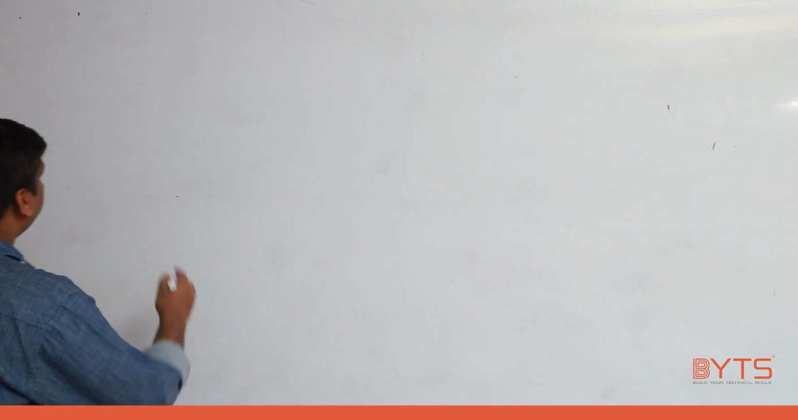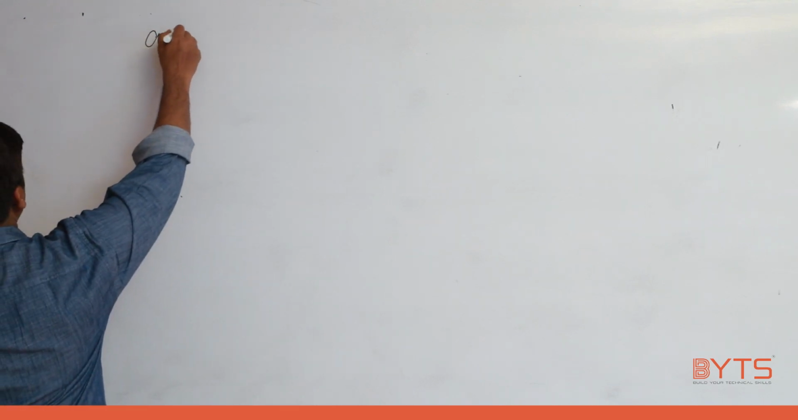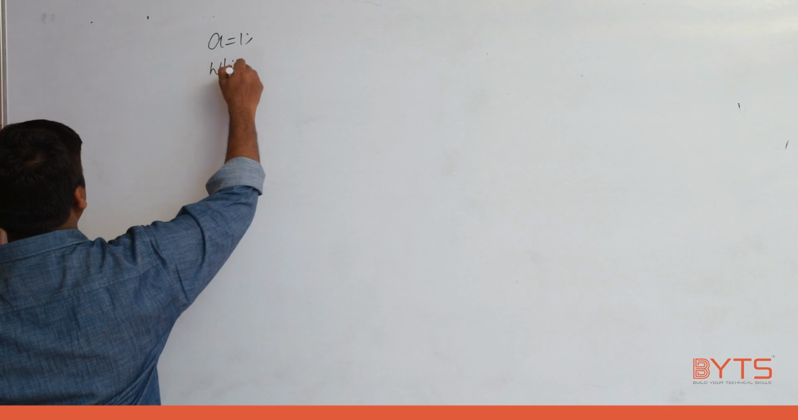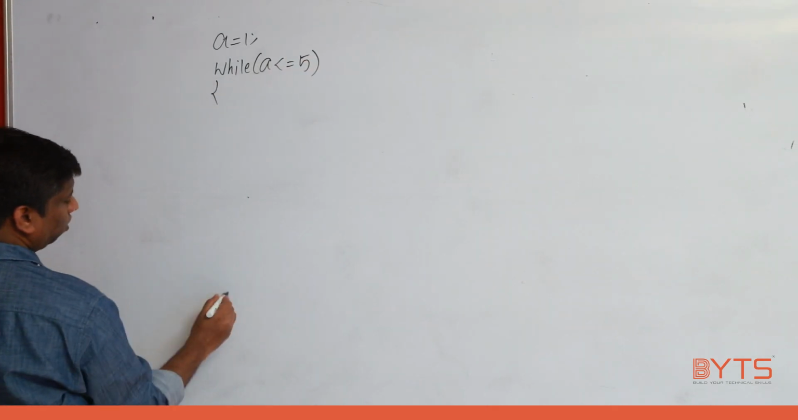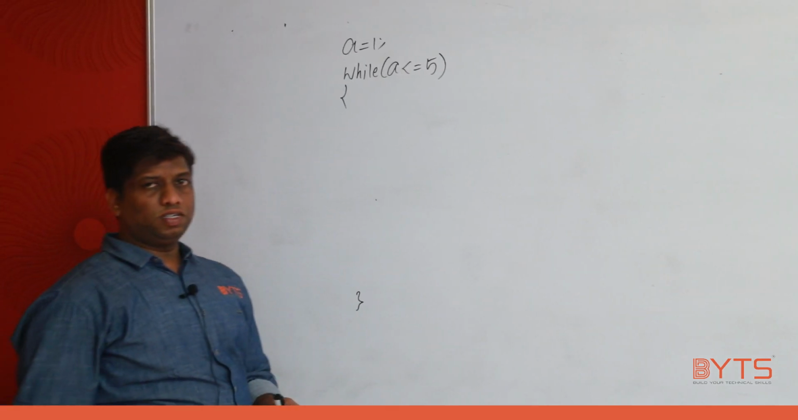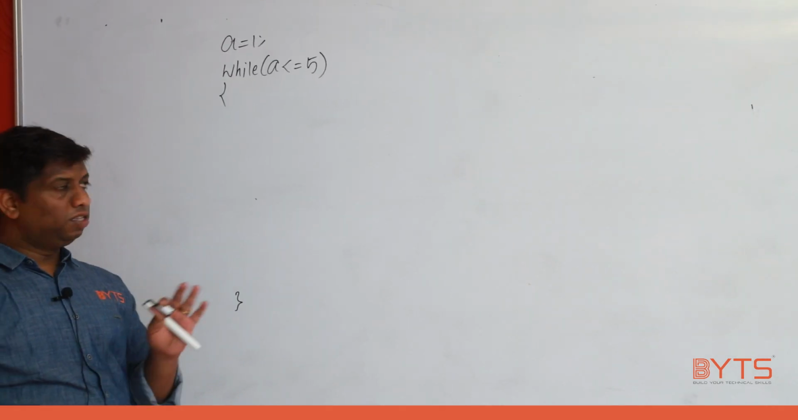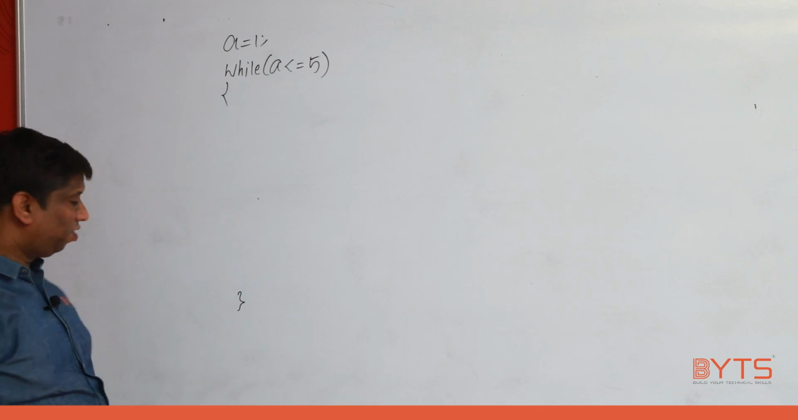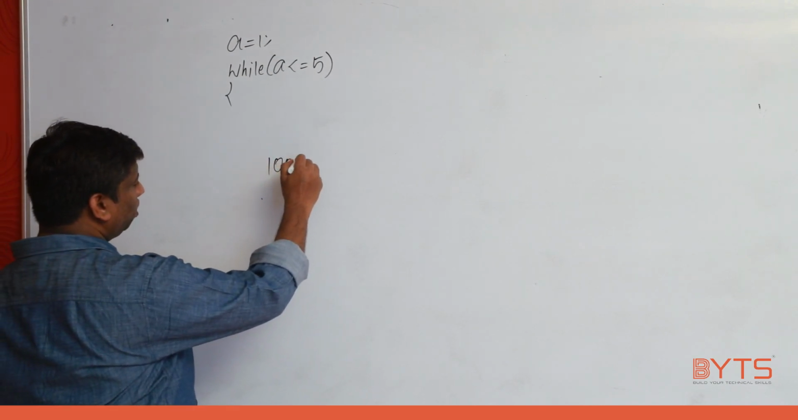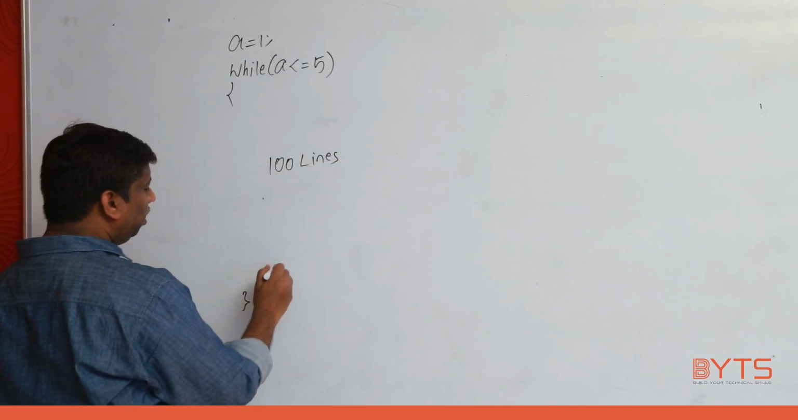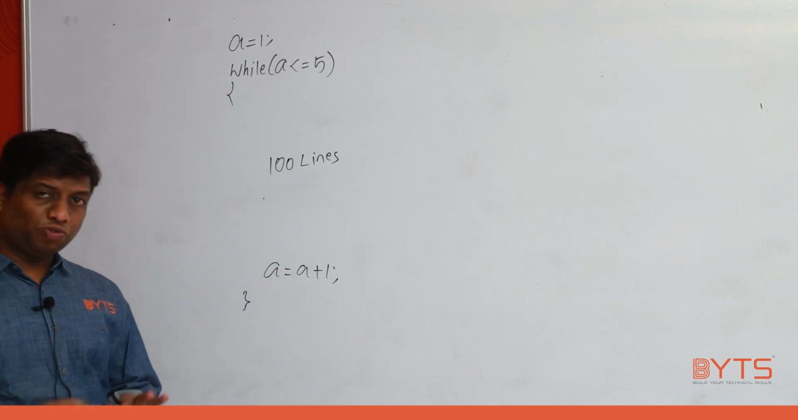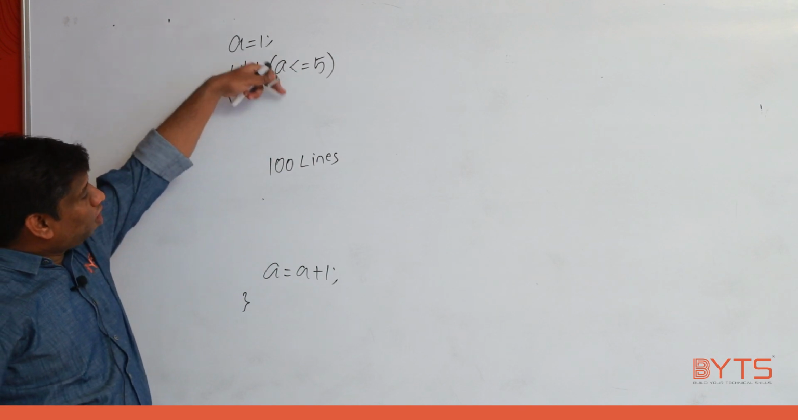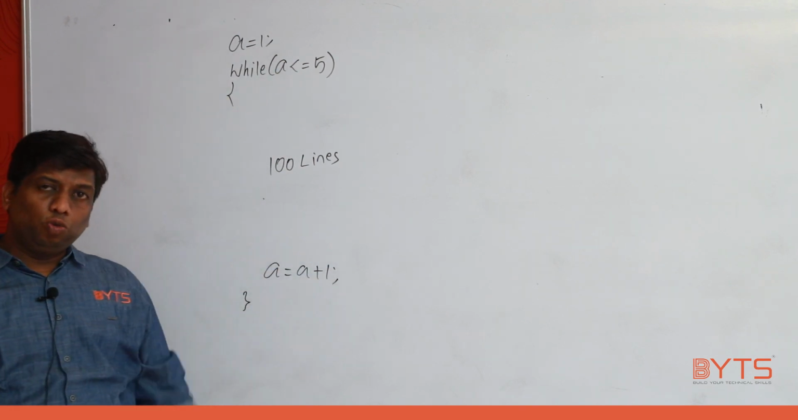I'll give you one question. Try to understand. A is equal to 1, while a less than or equal to 5. This loop repeated how many times? Not 5 times. Understand? This loop is not repeated 5 times, it is infinite times. Some 100 lines of code is here. Here only I am writing a is equal to a plus 1. Now, this loop repeated how many times? 5 times. When will you know? After coming here, then only I will come to know the loop repeated 5 times.